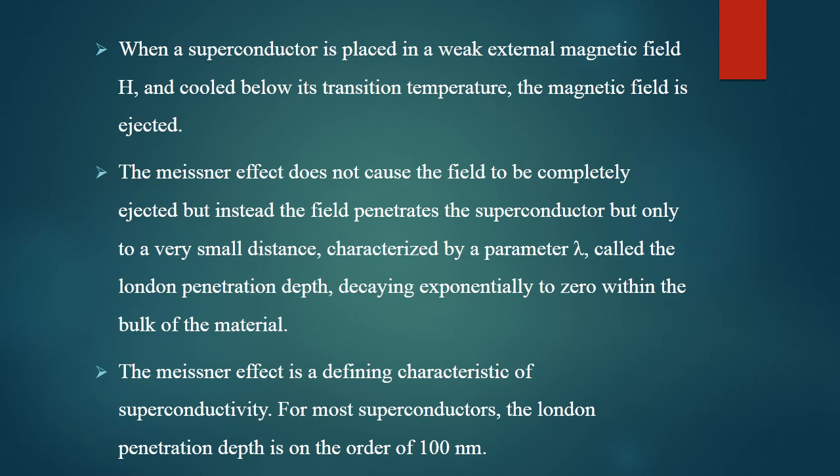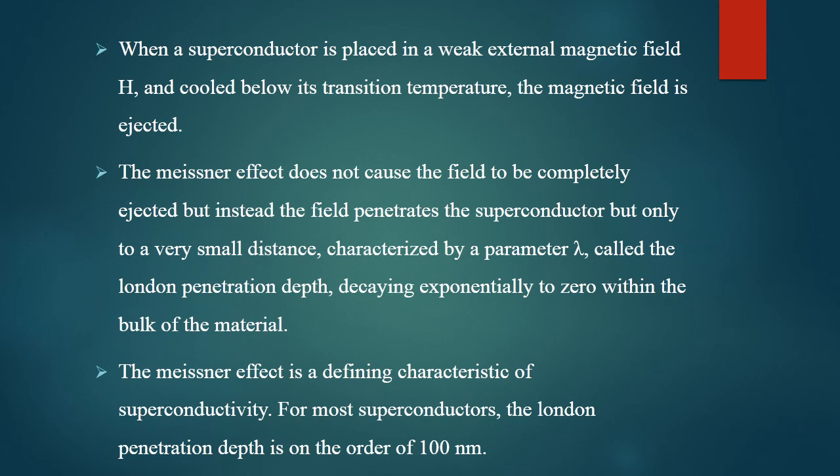As we know, theoretically the flux lines get expelled from certain materials under certain conditions of temperature or applied magnetic field. Quantum mechanically, we can say that it is not completely expelled; rather it penetrates to a very small surface depth, which is characterized by the parameter lambda, called the London penetration depth, and the field decays exponentially to zero within the bulk of the material.